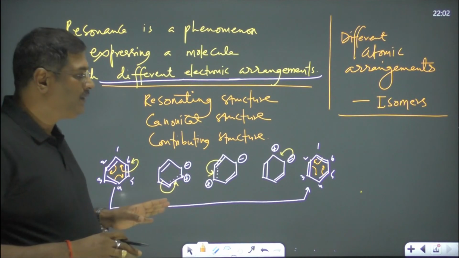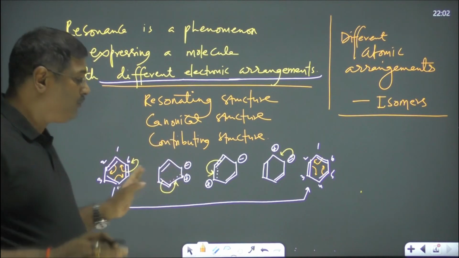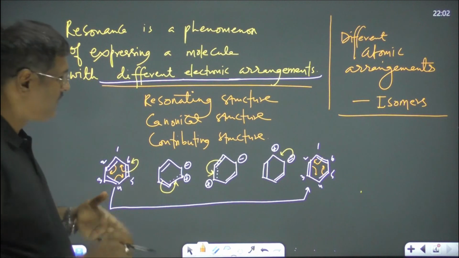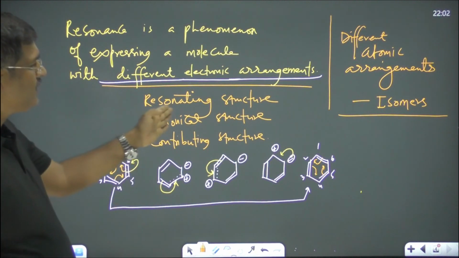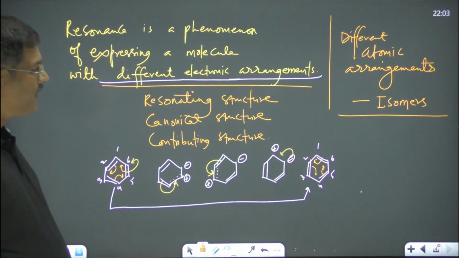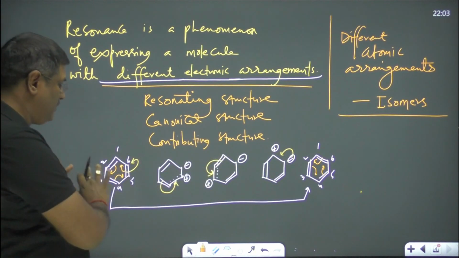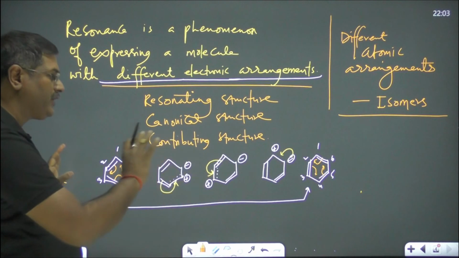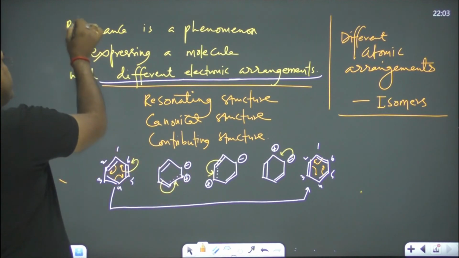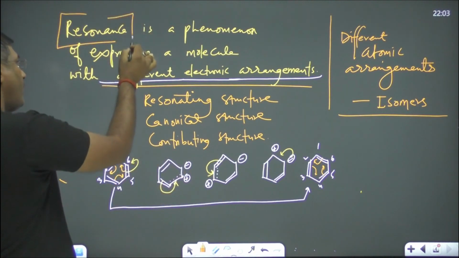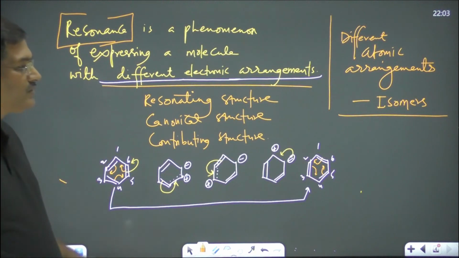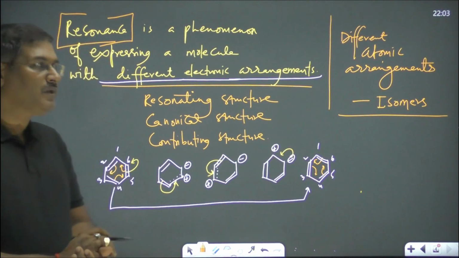And that is different from all these. These are called resonating structures. This phenomenon of expressing various electronic arrangements is resonance. I hope you got it.